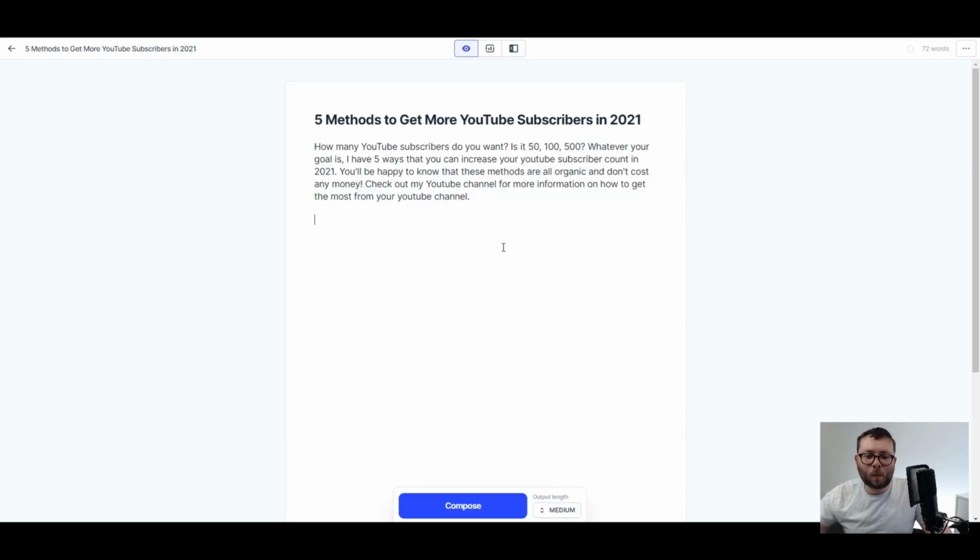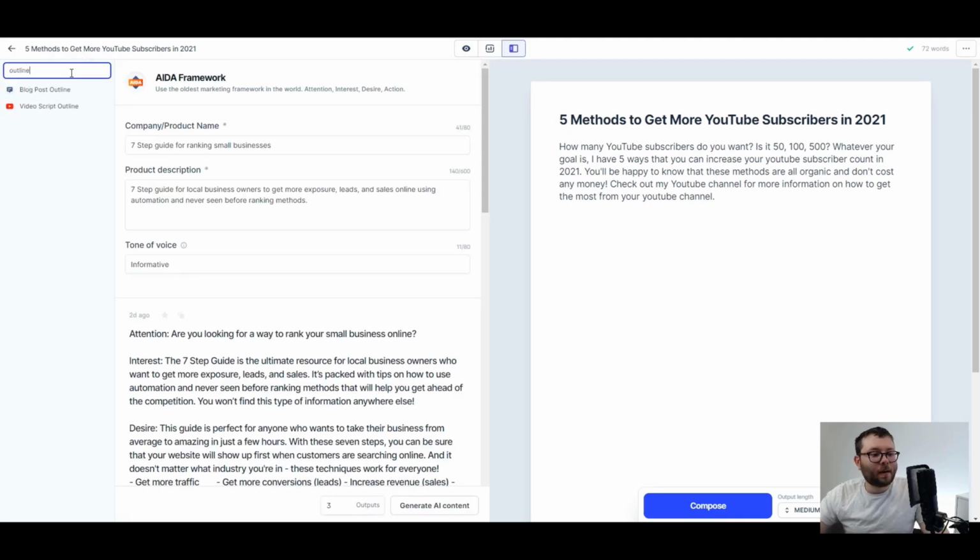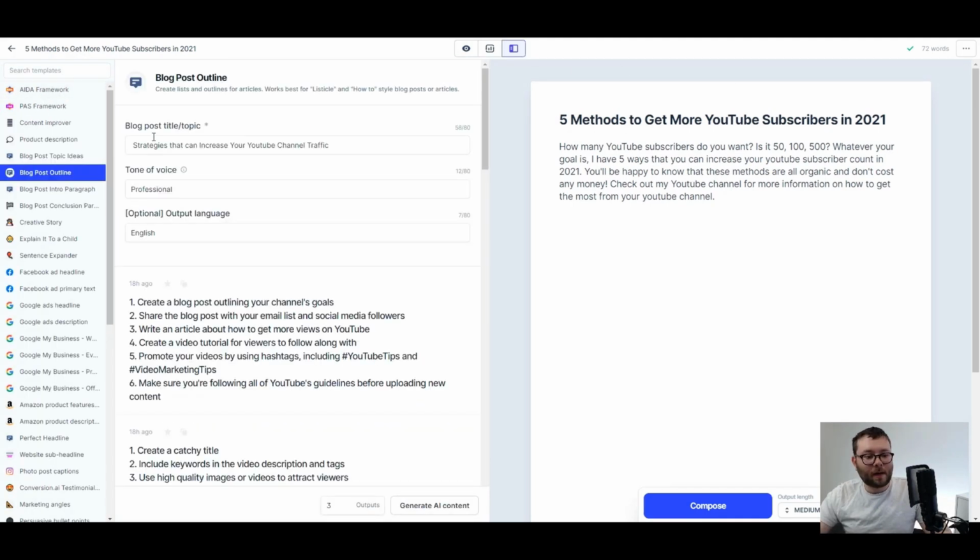Okay, so I want to create an outline for this post. So I'm just going to go to power mode. I'm going to type an outline, blog post outline, I'm just going to copy in that title, and now I'm just going to go ahead and change the outputs to 2 and see what it comes up with.